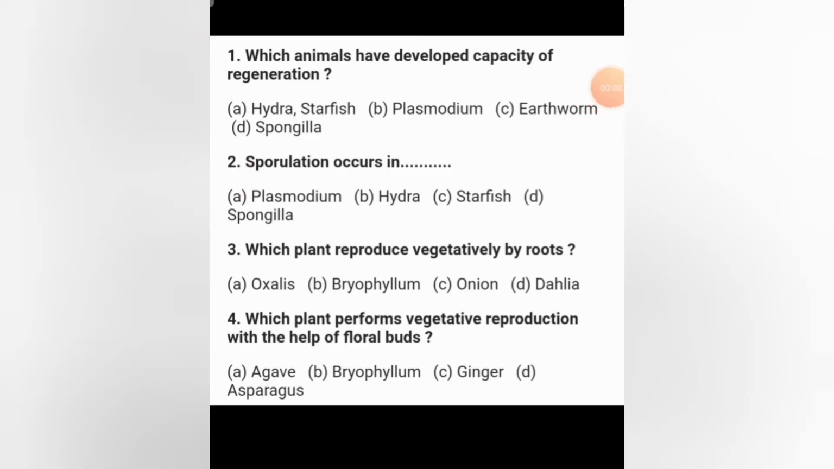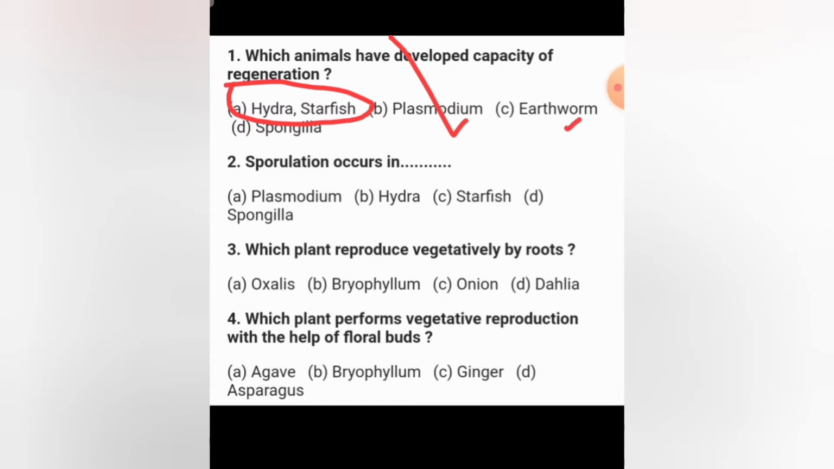Hello students. In today's class we are going to solve some of the MCQs of reproduction in organism chapter. So here first question is, which animal have developed capacity of regeneration? And the correct option is hydra and starfish, because plasmodium is going to reproduce by multiple fission, and we have